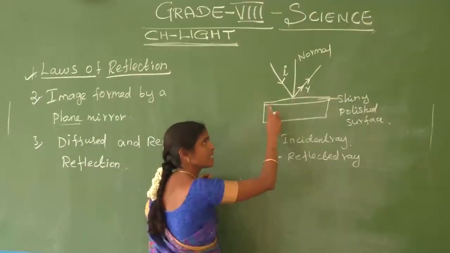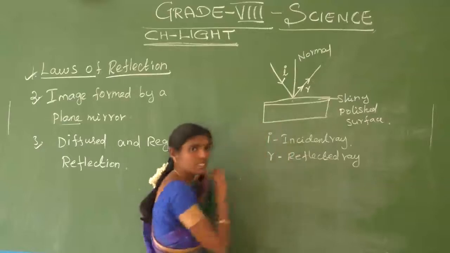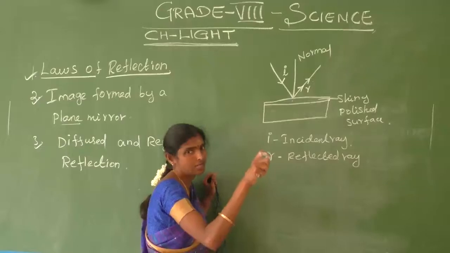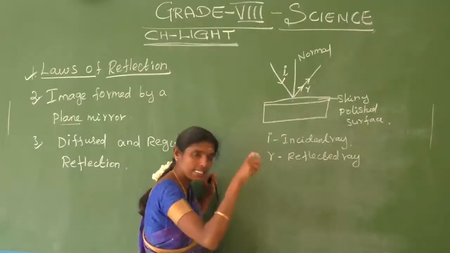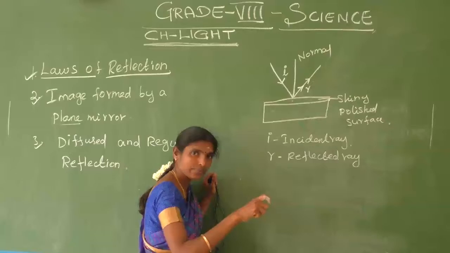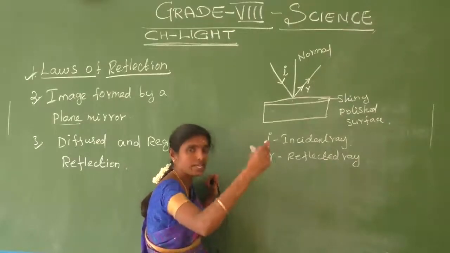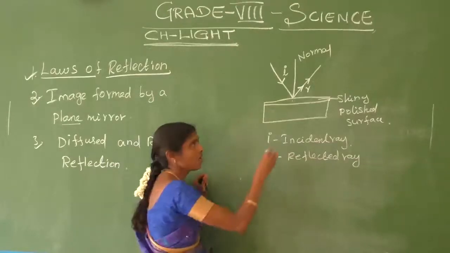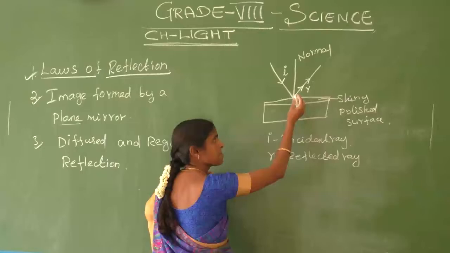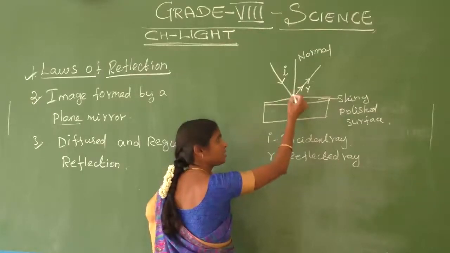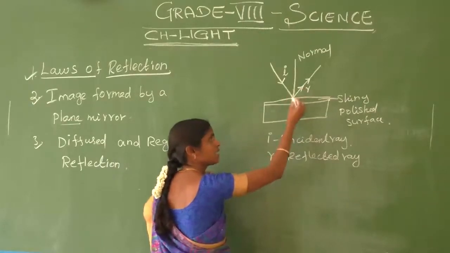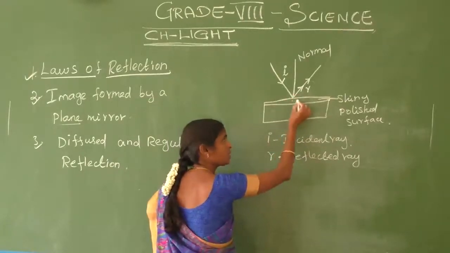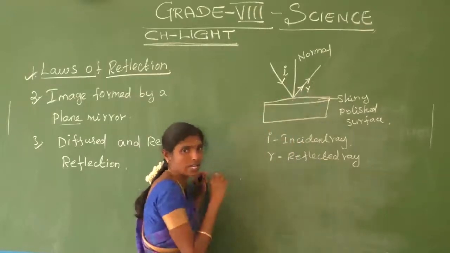Let us consider a shiny polished surface. We pass light rays onto the shiny polished surface. That ray is called the incident ray. The bouncing back of light from the surface, that ray is called the reflected ray. At the point of incidence, we draw the normal, perpendicular to the surface of the object.